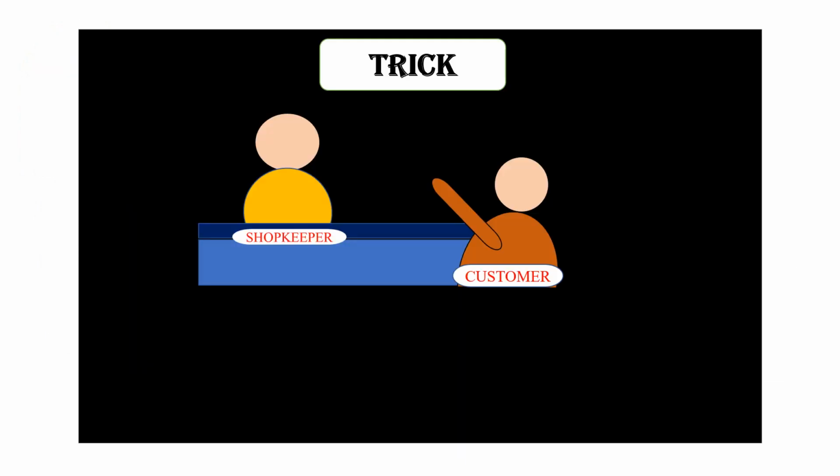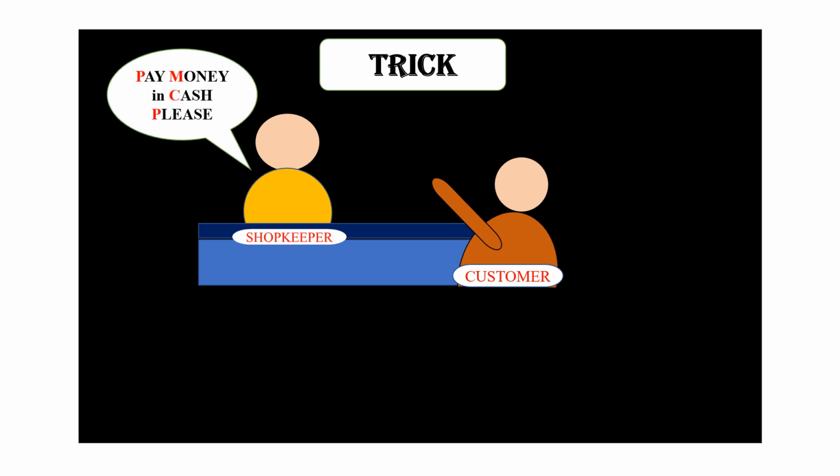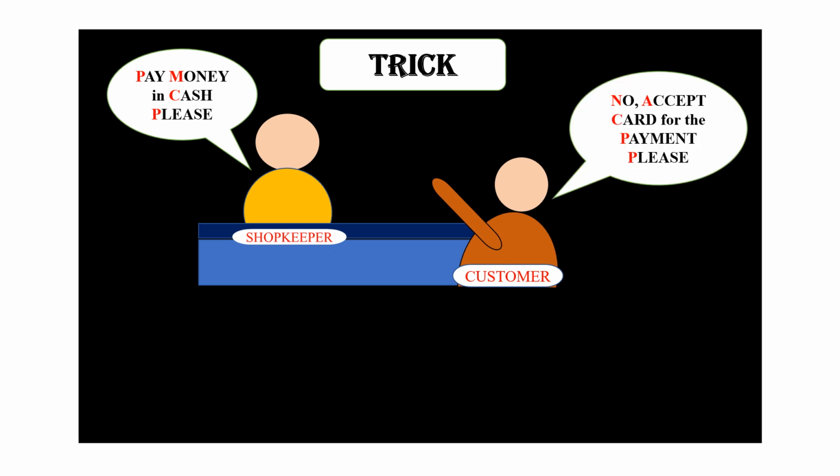Now, let's look into the trick to remember the sequence of population interactions. So this is a pictorial representation of conversation going on between a shopkeeper and a customer. So as usual, a customer has come to a shop to buy certain things, and after purchasing, the shopkeeper says, "Pay money in cash, please." That is, he's saying you have to pay the amount in the form of cash. And to this, the customer responds, "No, accept card for the payment, please." So here the customer has not brought any cash. He only has a card. So he is requesting the shopkeeper to accept card for the payment.